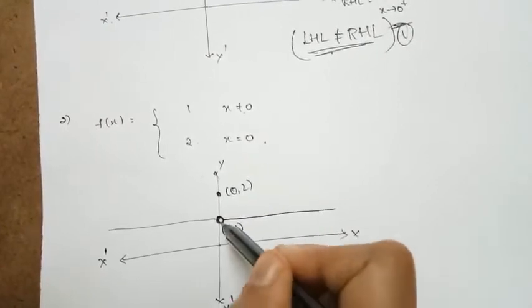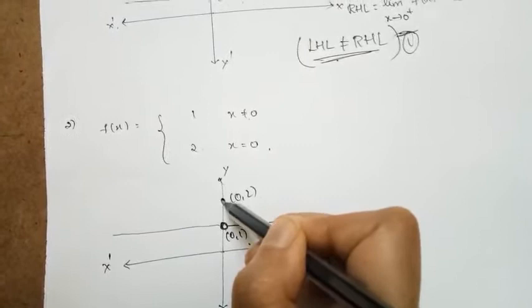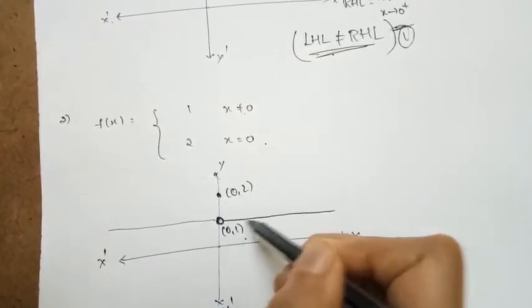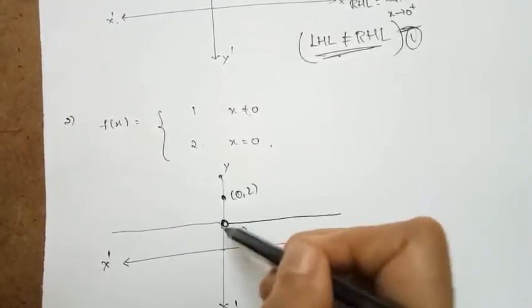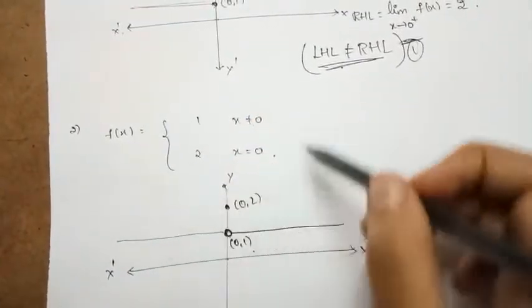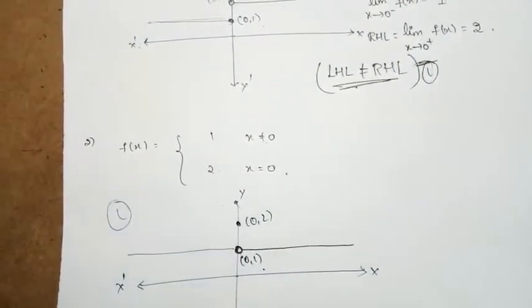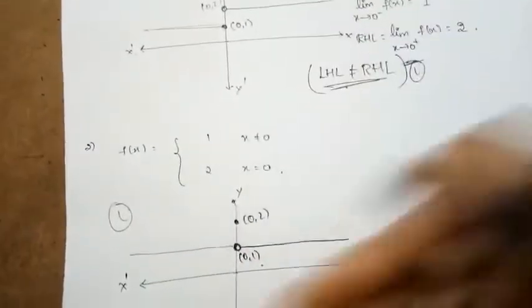When the point comes at 0, I need to lift the pen and make a dot here and complete the node. So at the point 0, I need to lift my pen. Again I can't draw this graph without lifting my pen. This is the first observation, which we made with the graph.